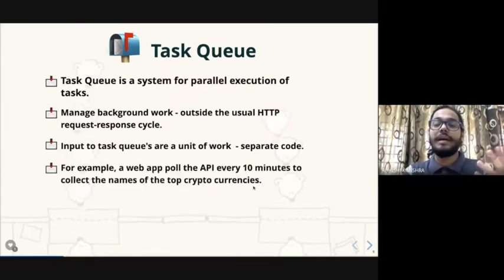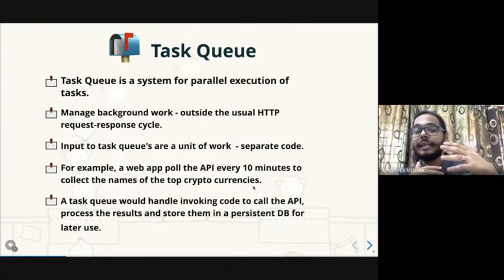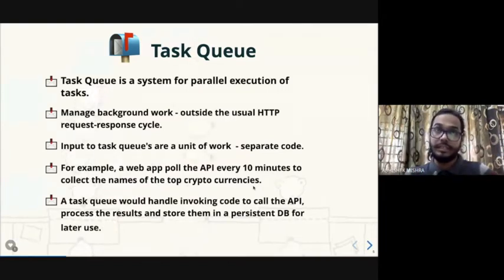Just to give an example, assume there is a web polling application which hits an API every 10 minutes to collect the names of the top 10 or top 20 cryptocurrencies. The task would be handling that API call, and whatever result the API gives, it will store in the DB. It depends on the use case whether you want to store the result or just execute the code. There are different use cases. I'll also explain how I used it in my own projects.